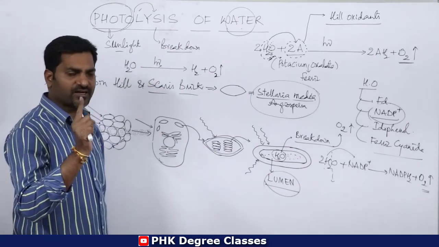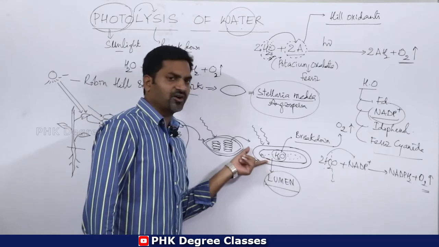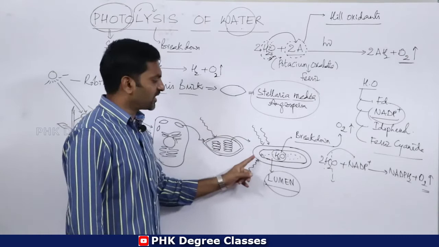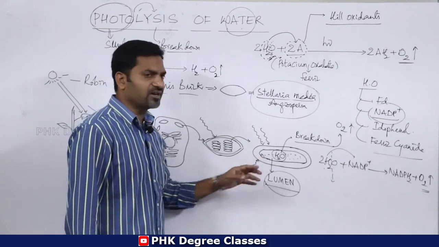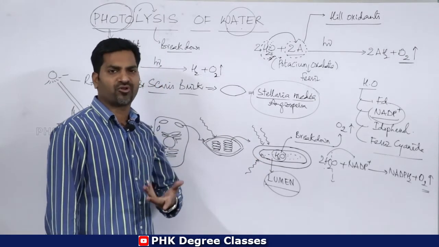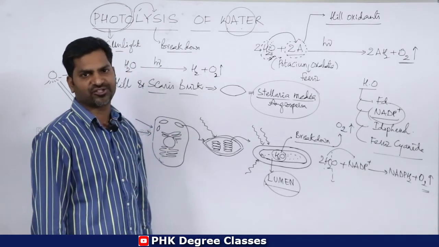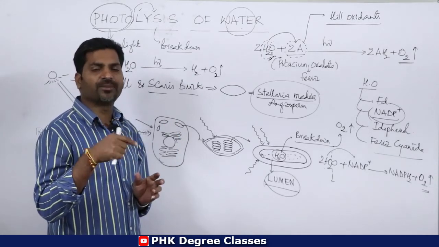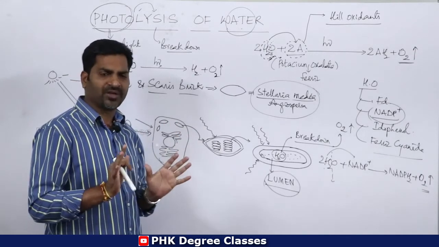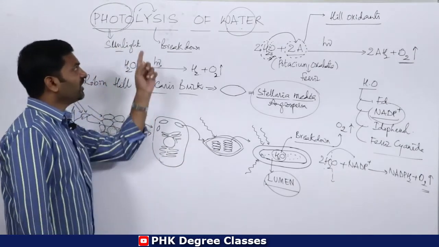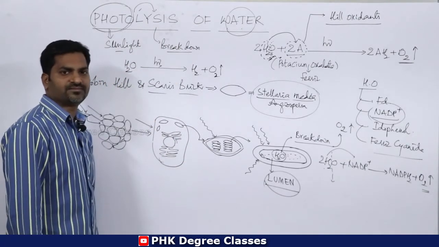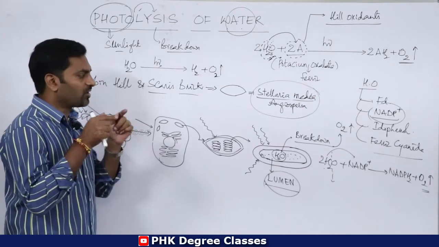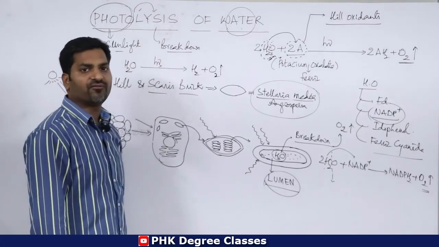So photolysis of water takes place in the lumen of thylakoids. Where does it take place? The lumen of thylakoids. Whenever sunlight is available, water undergoes a splitting process or breakdown process, and there will be liberation of oxygen. You should remember, oxygen is liberated during the photosynthetic mechanism. In which phase of photosynthesis does oxygen liberate? Oxygen liberates during the photolysis of water.